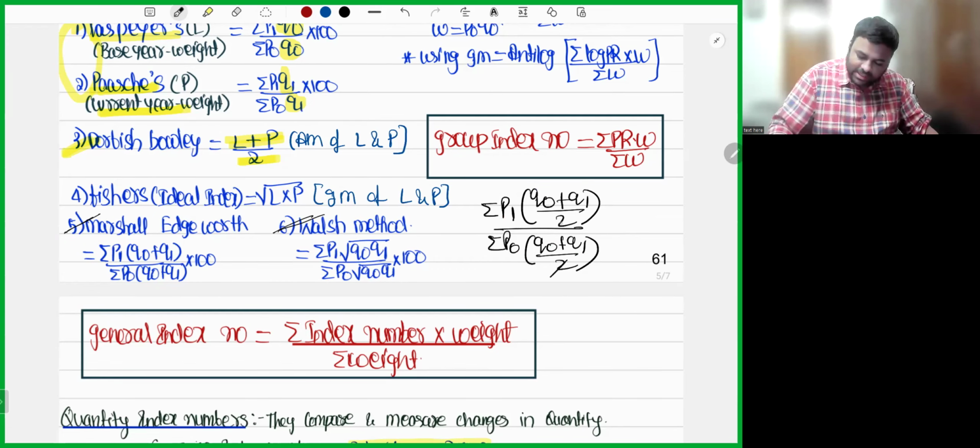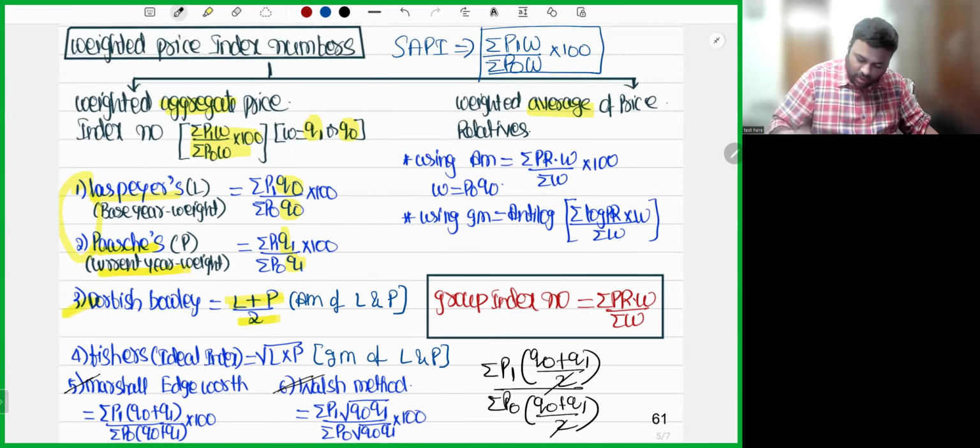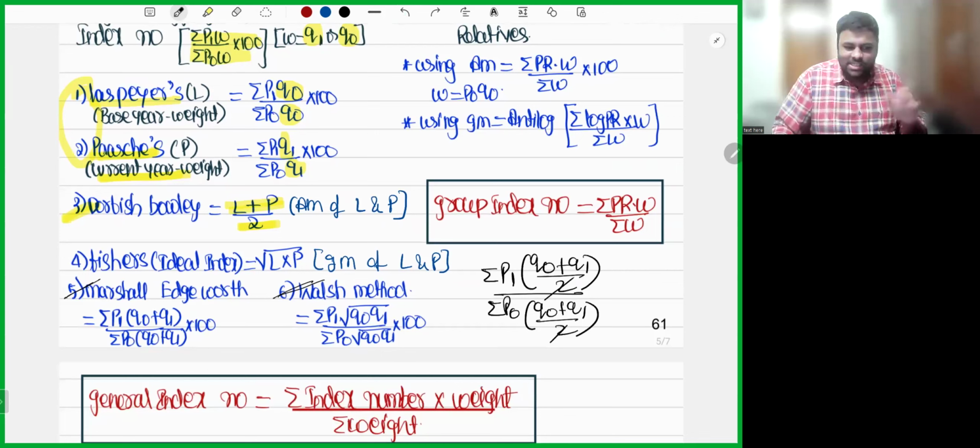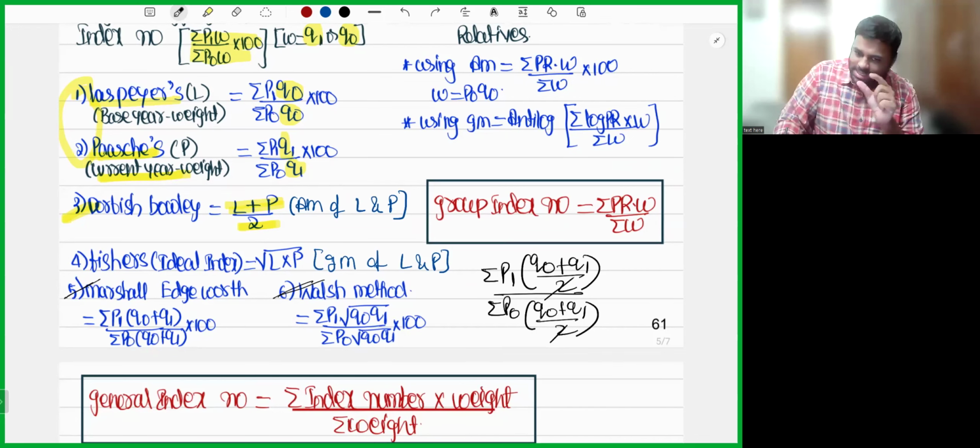These people later cancelled 2 and 2 and got this formula. Don't ask me, sir, summation is there, you should not cancel it. When summation is there, variables you should not cancel. Constants you can cancel. This 2 is a constant, you can cancel that. Don't cancel Q0 and Q1 and write P1 by P0. Variables you can't cancel, constants you can cancel.